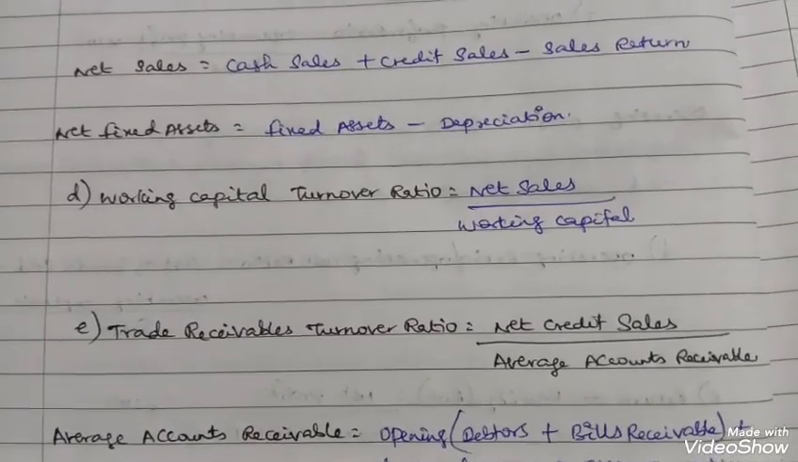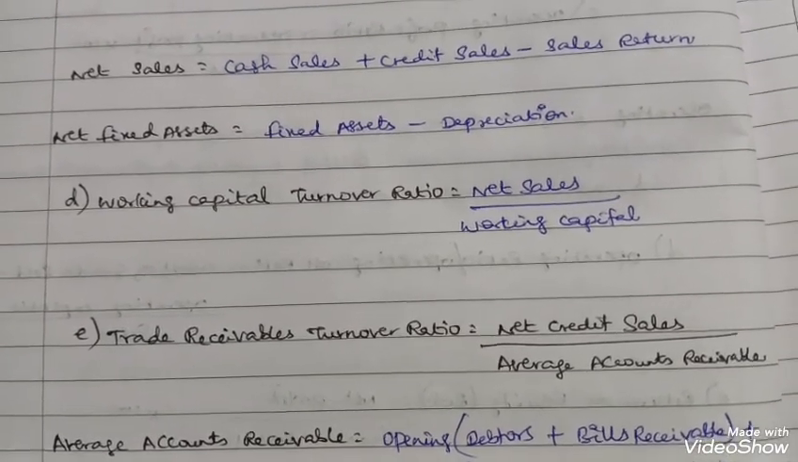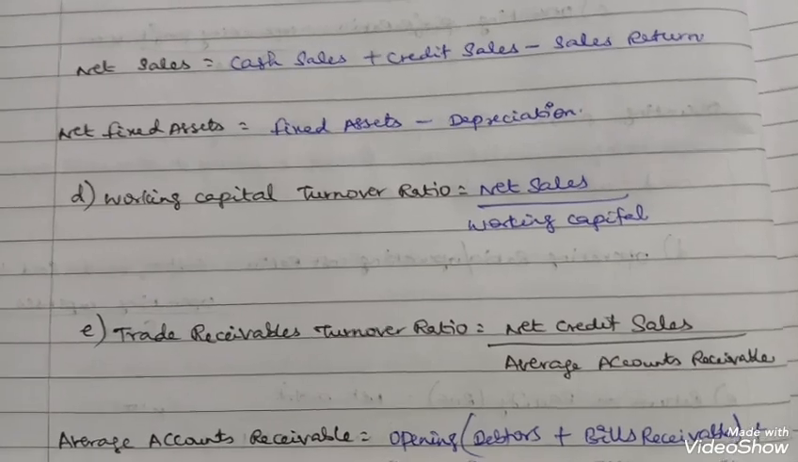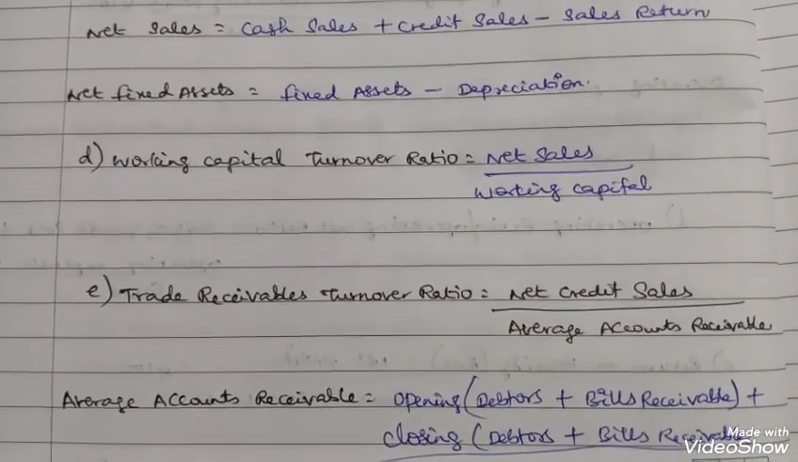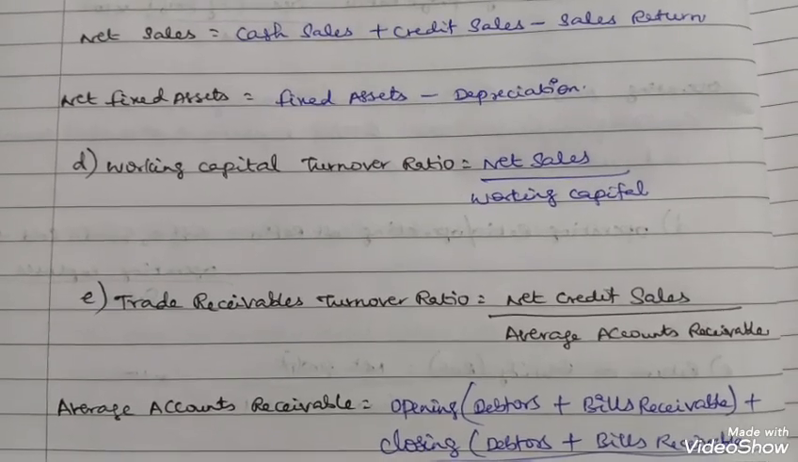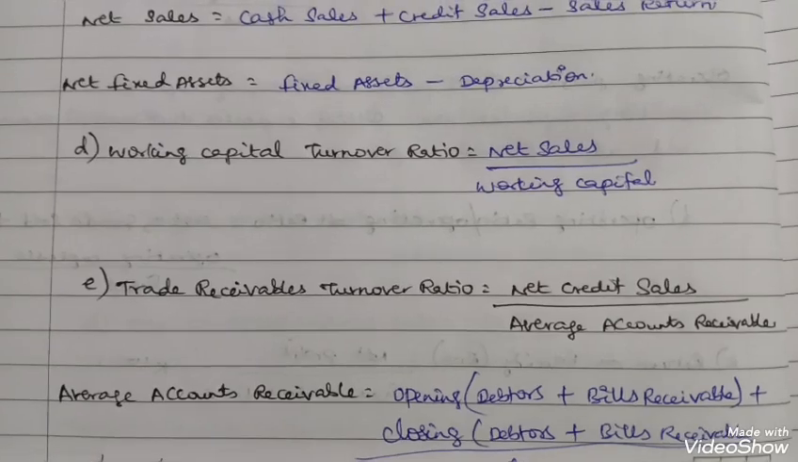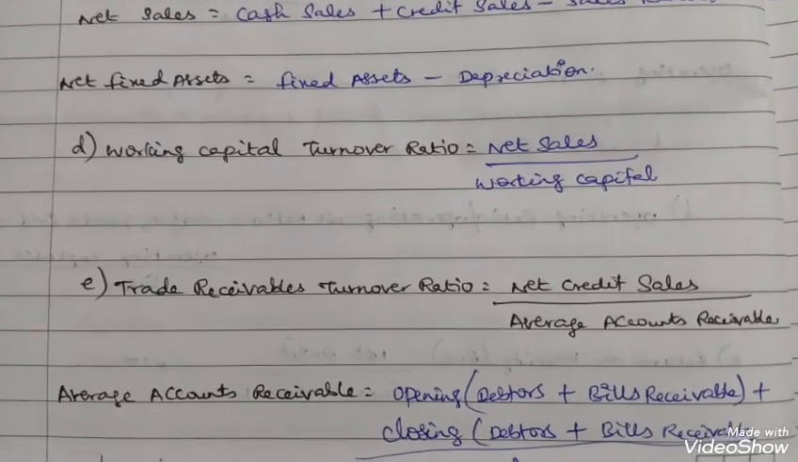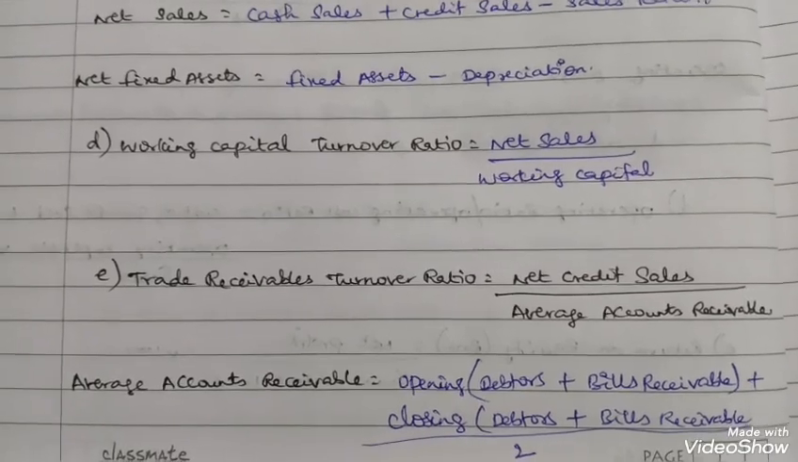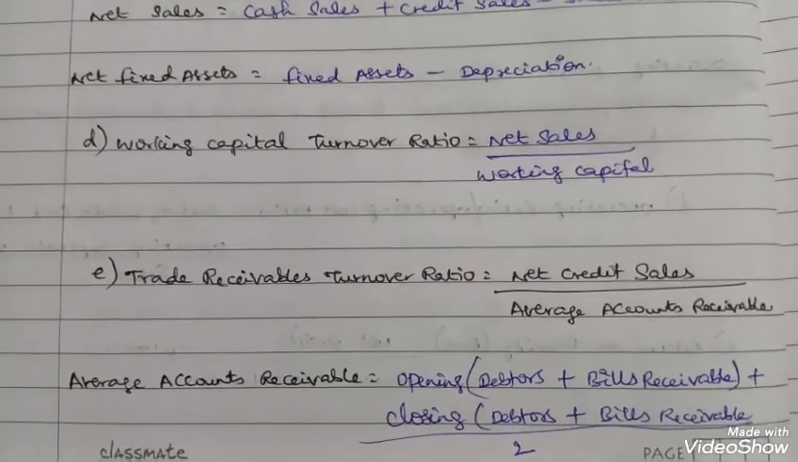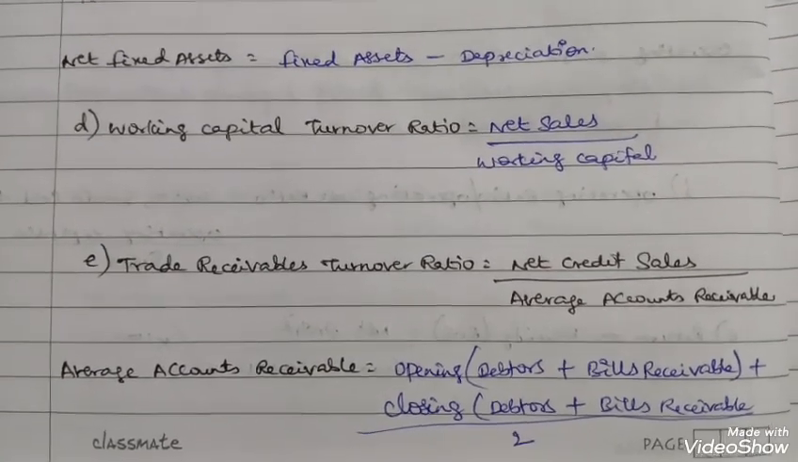Trade receivables turnover ratio. Credit sales divided by average accounts receivable. Credit sales, we know, are only the sales which are made on credit. Average accounts receivable means opening debtors plus opening bills receivable plus closing debtors plus closing bills receivable divided by 2. If they have given only opening or only closing, then you cannot divide by 2.